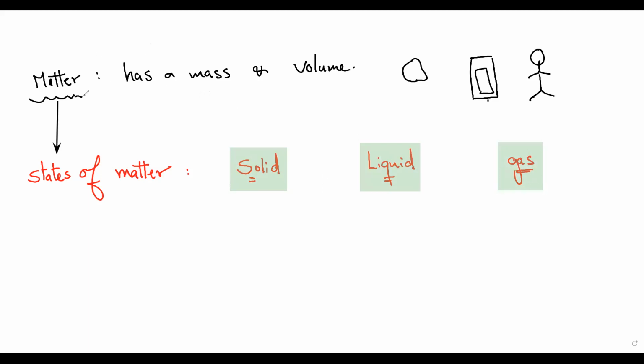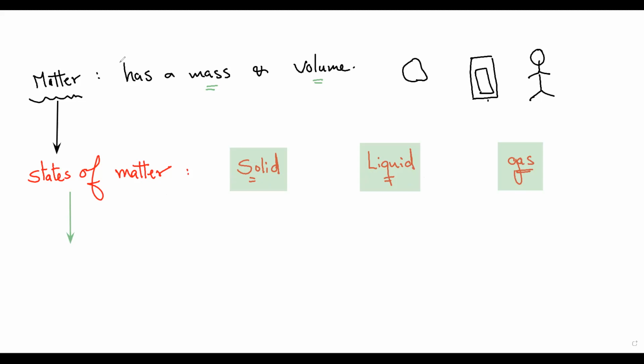We said before that matter has a mass and occupies a volume. In those three states, what controls the state of matter? What is the difference between solid state, liquid state, gas state?